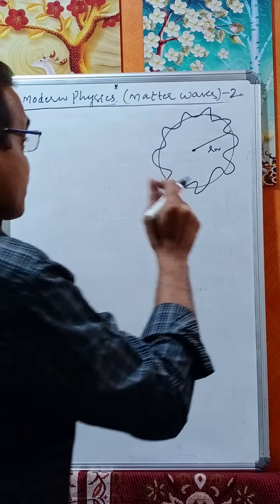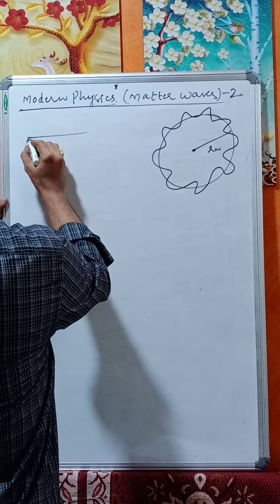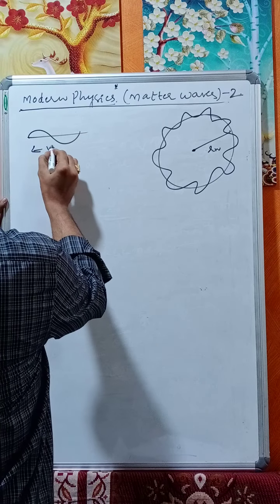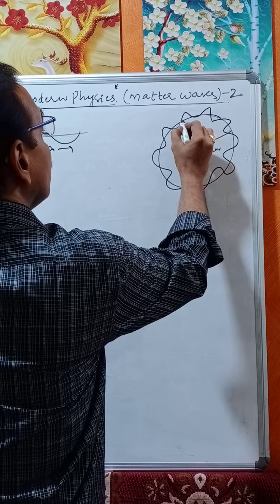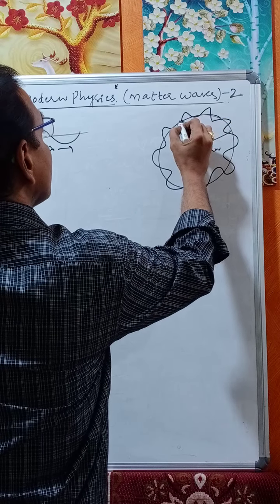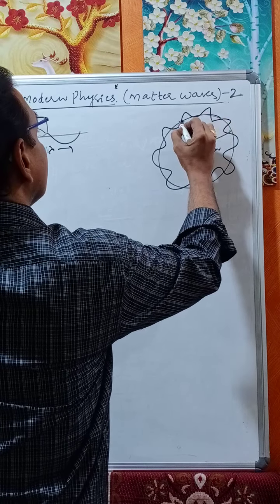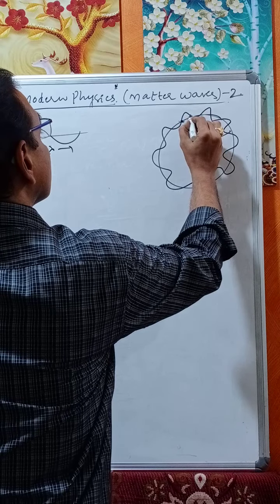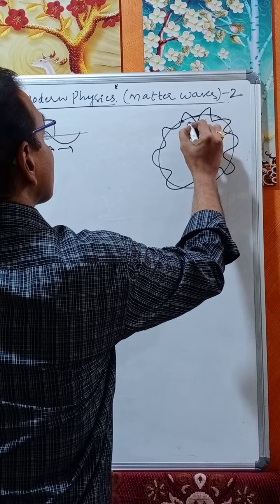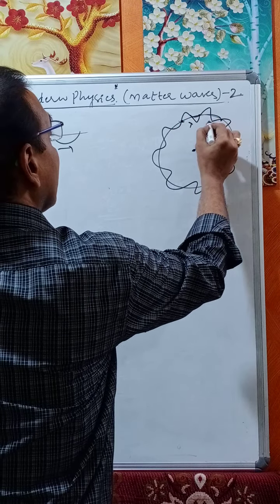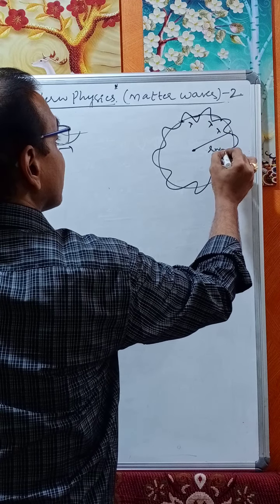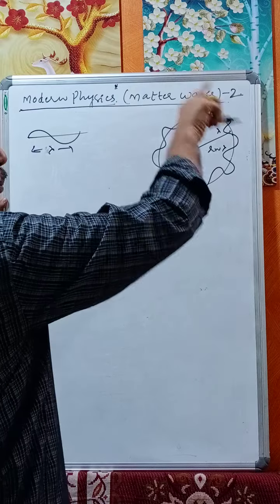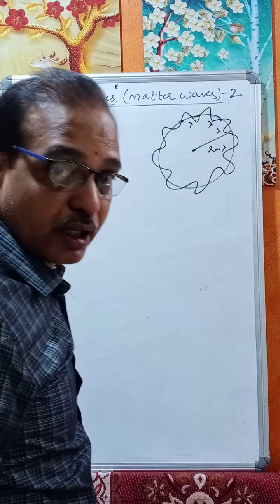Wavelength means, generally we take this as lambda, from where you start and come back like this. So here to here, this is one wavelength, from here to here another wavelength, and so on. Let us say there are n number of wavelengths in that orbit.